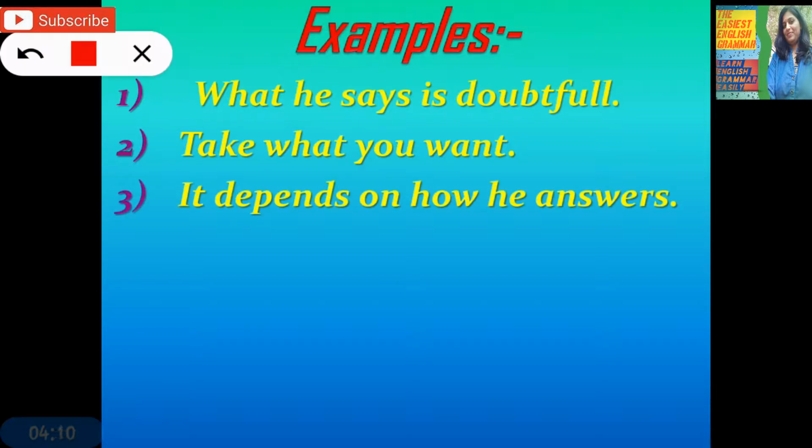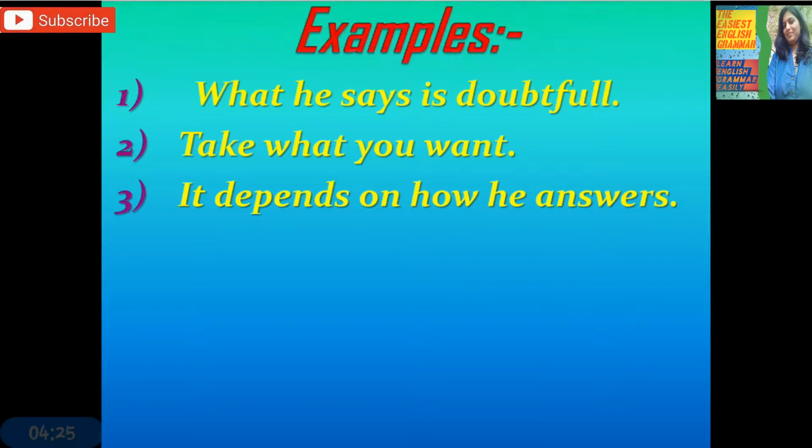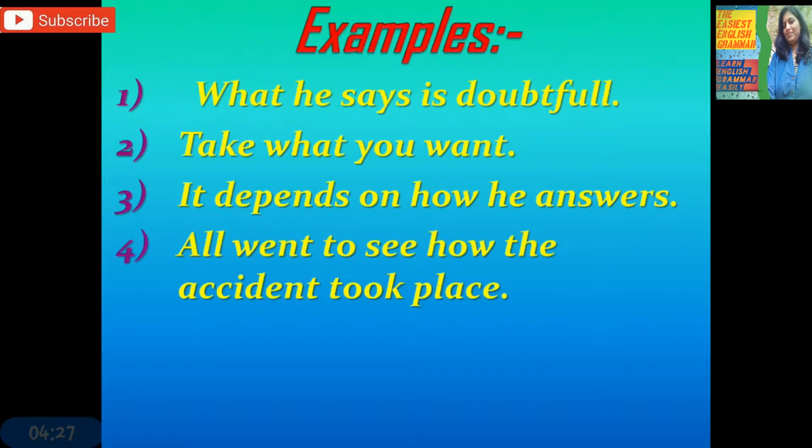Next example: it depends on how he answers. It depends on what? How he answers. How he answers is a noun clause. Next example: all went to see how the accident took place.